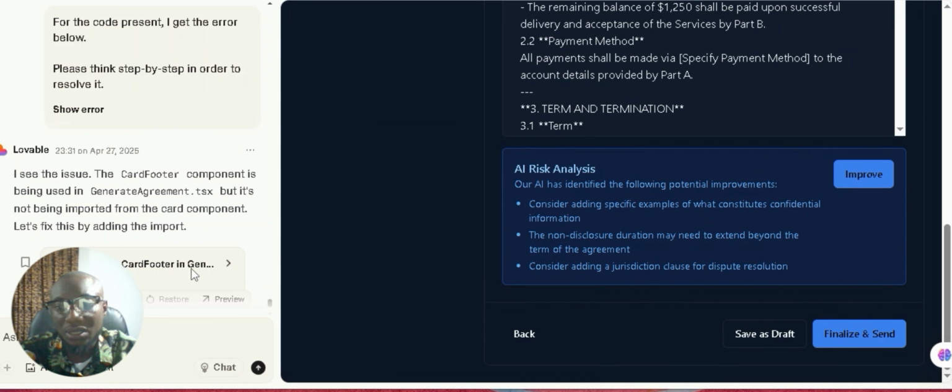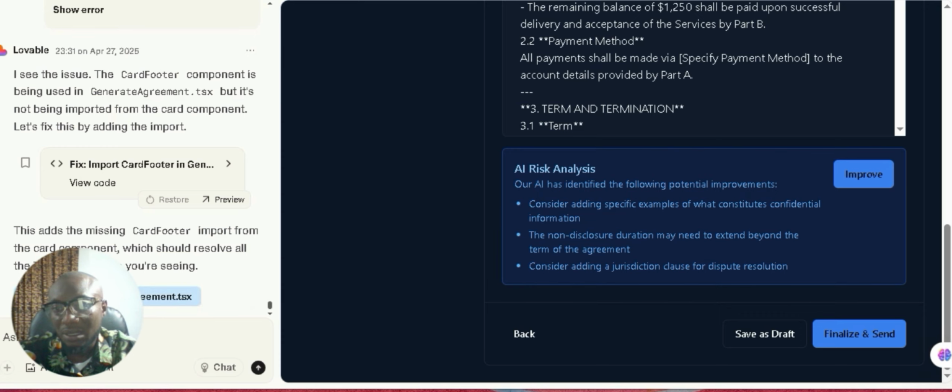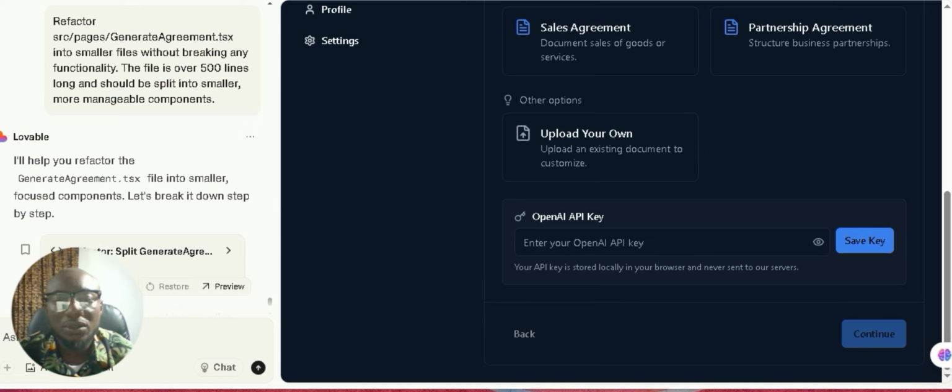Let's prompt the AI again. Yeah. So let's say, okay, let me refactor this. So right now, we want to ask it to include a download button, right? So that users can be able to download the generated agreements in a PDF format, right? Then another thing, we are going to ask it to make sure that the save as drafts button is working, and also the finalize and send button.